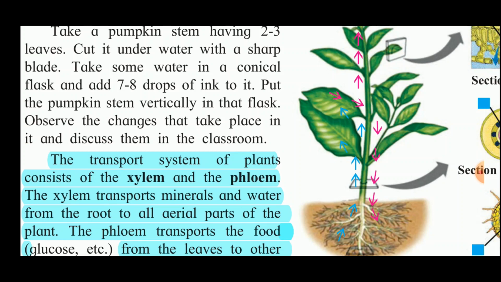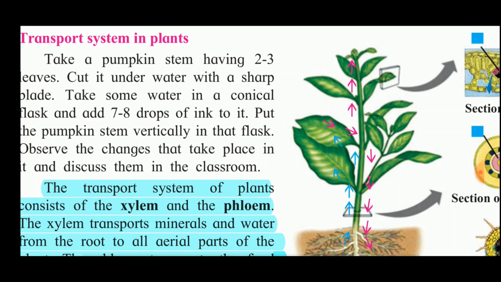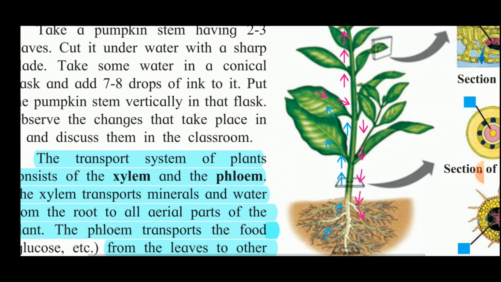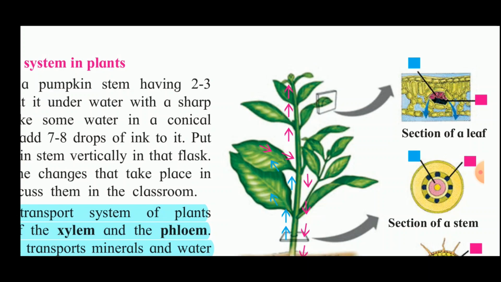And then the red or pink arrows which you see here, that function is carried out by phloem. So phloem transports the food from the leaves to the different parts of the plant. It transfers it to the other branches. Then it transfers the food to the roots also. Is that clear to all of you now?